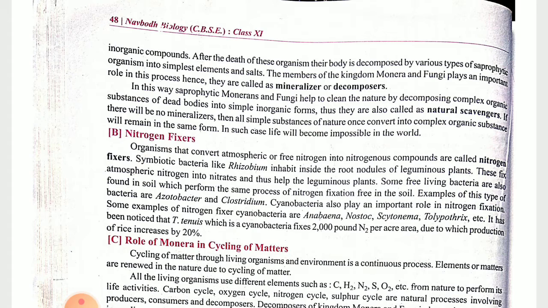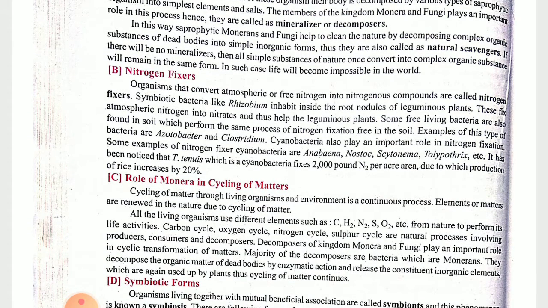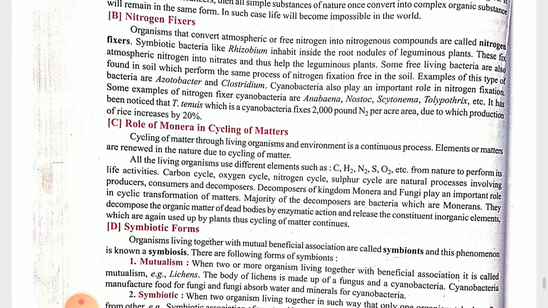For that purpose they need Rhizobium bacteria, present in the root nodules of leguminous plants, and they fix atmospheric nitrogen into nitrates and nitrites, which can be easily utilized by other organisms including plants. Along with that, some non-symbiotic bacteria such as Azotobacter and Clostridium also play the same role.